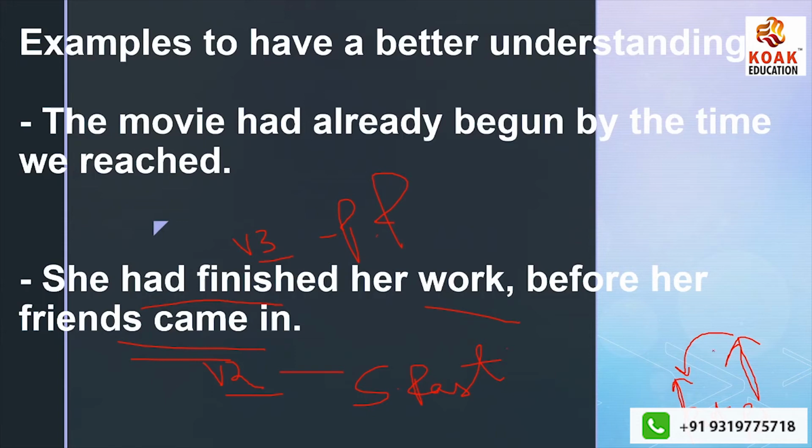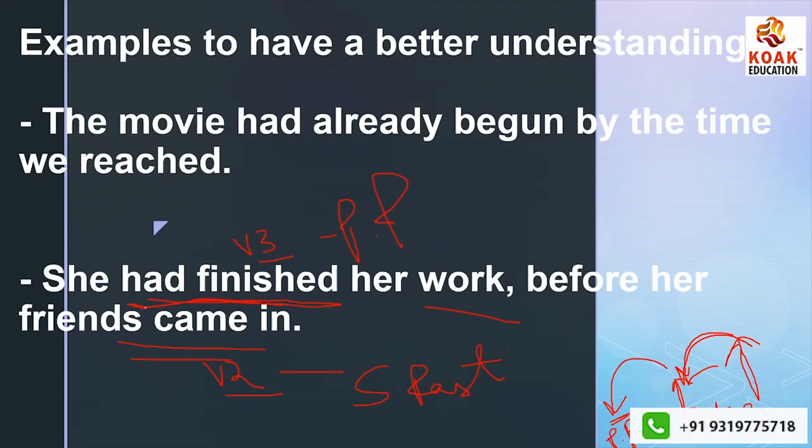We need to look at the sentence and justify it. She says she had finished her work before her friends came in. So here her friends came, but before her friends came, what did she do? She had finished her task, or she had completed her work. So this is past of past. For past of past you will use had plus third form of verb.